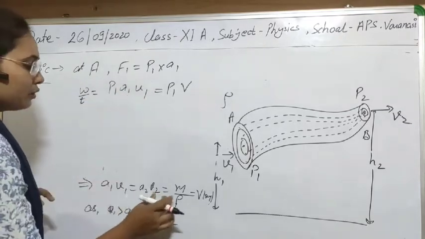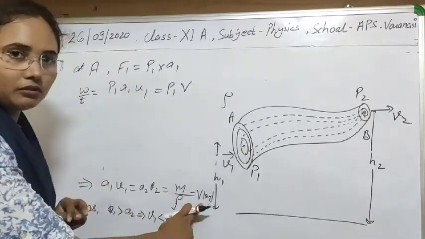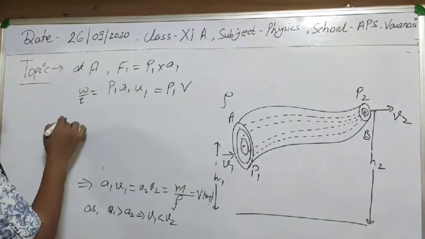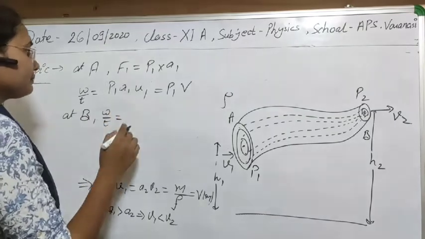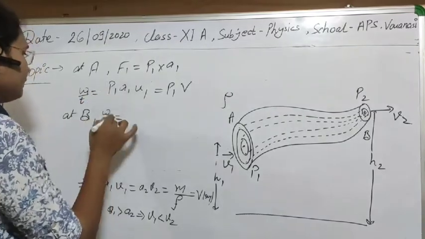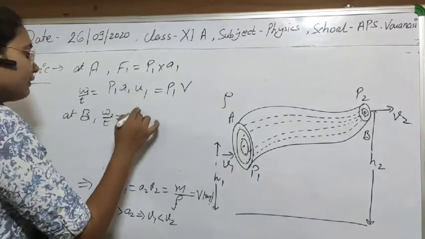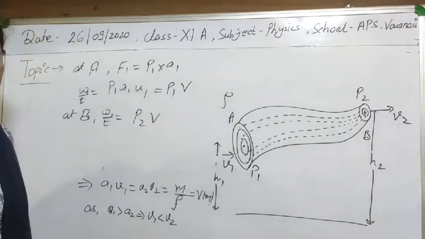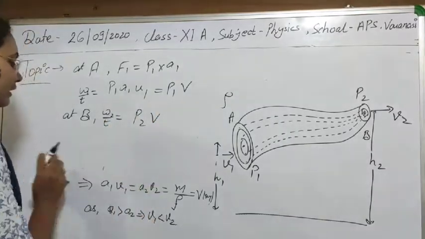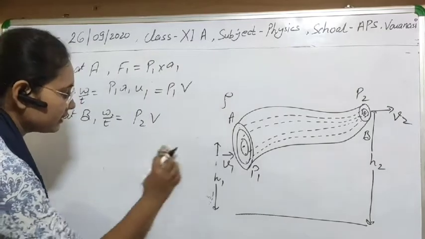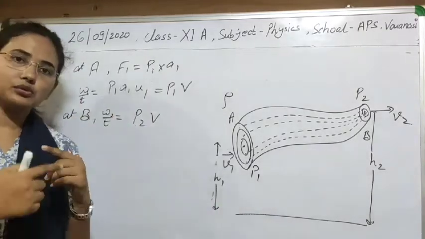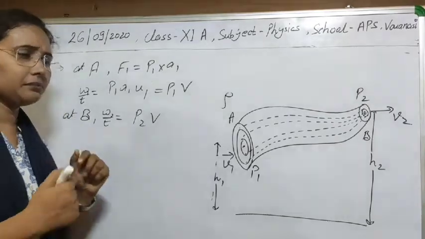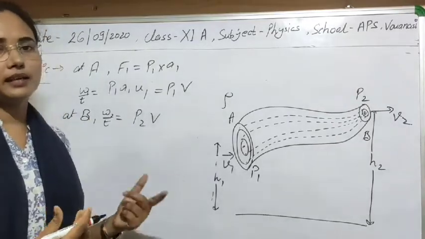And the value of A2 into v2 is equal to V. So at point B, again the work done per second will be P2 into V. As you are seeing, there is a difference in the work done. So due to that, the difference in work done is known as the pressure energy.